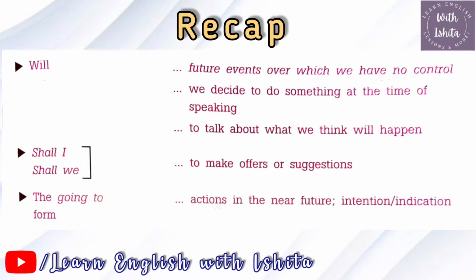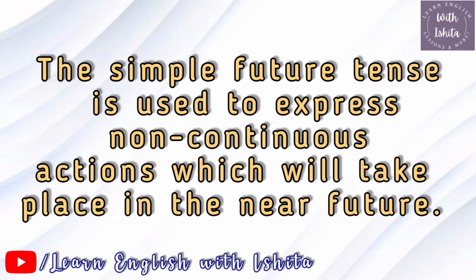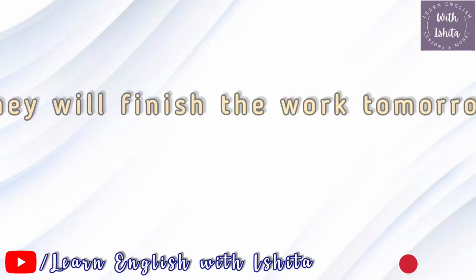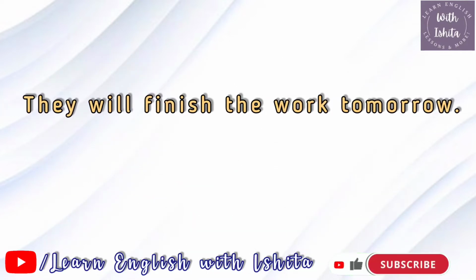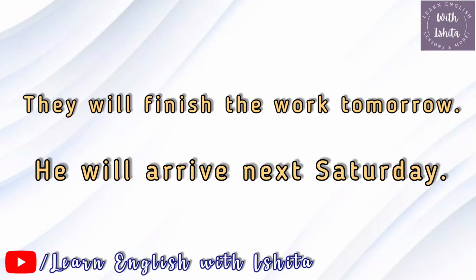So in grammar, a future tense is a verb form that generally marks the event described by the verb as not having happened yet, but expected to happen in the near future. The simple future tense is used to express a non-continuous action which will take place in the near future. For example, they will finish the work tomorrow. Next one, he will arrive next Saturday. In these sentences, will finish and will arrive are examples of simple future tense.